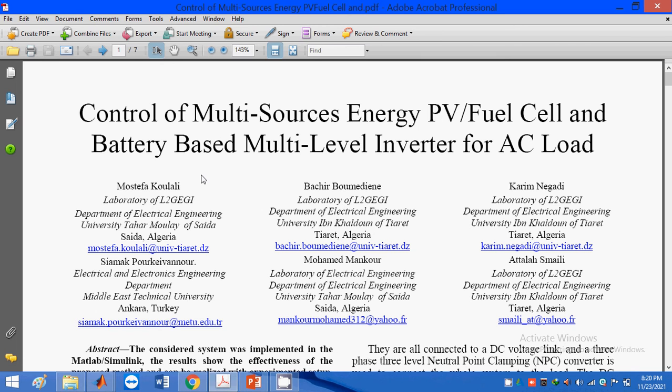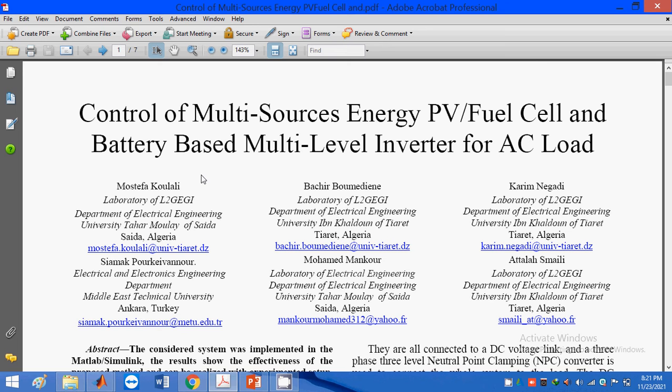What are the major things we need to discuss about multi-source energy? What is meant by multi-source energy? That means here I am using more than three source energy systems. That means PV, fuel cell and battery based. Okay.